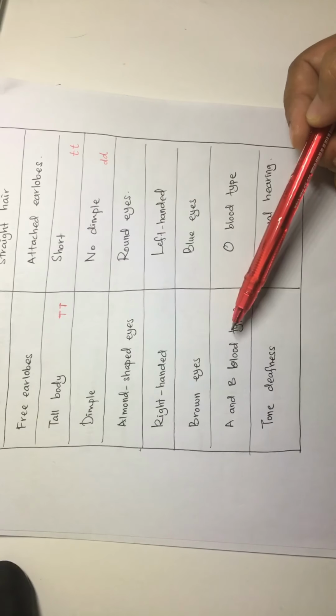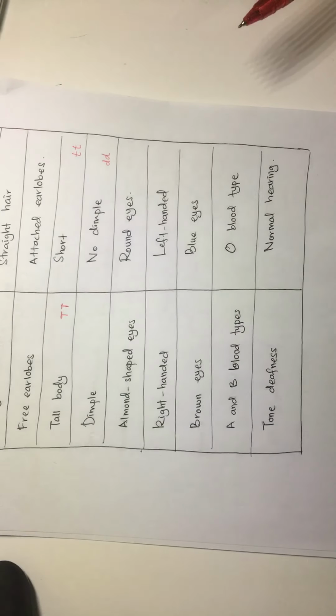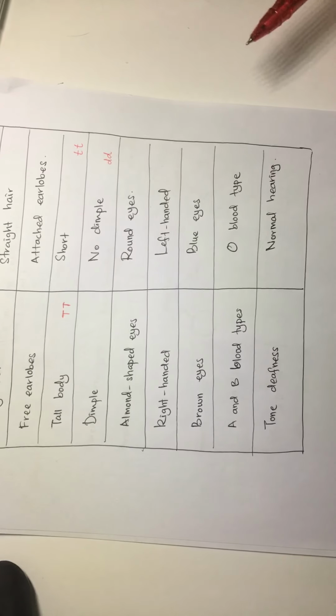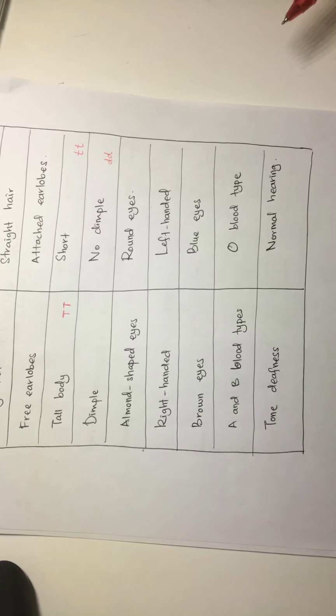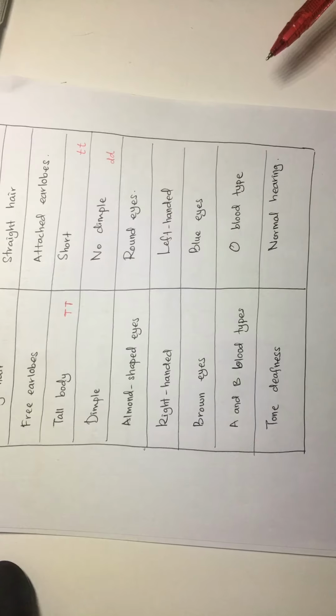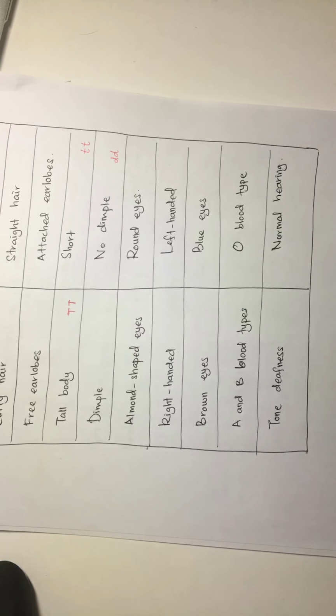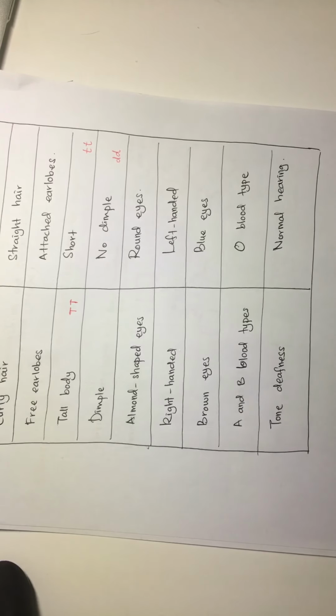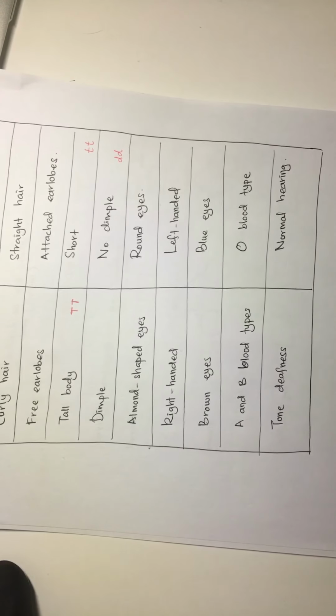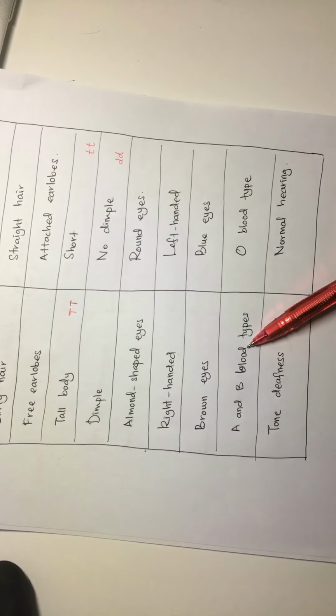These two are not physical characteristics because they cannot be seen by the eyes, but we can still divide them. For example, the characteristic blood type, with traits A, B, O, and AB.